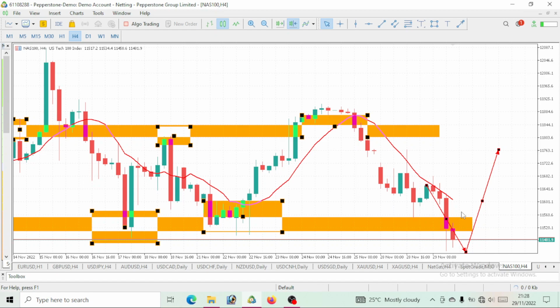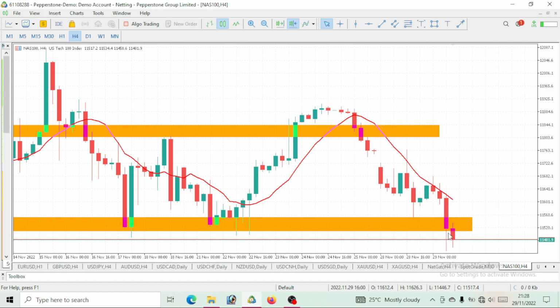But once this DXY continues to go bullish, all you have to do on NASDAQ 100 is sell. So NASDAQ 100, this is still like a bearish move. We should expect a little bit of a drop before we go bullish for the next day.